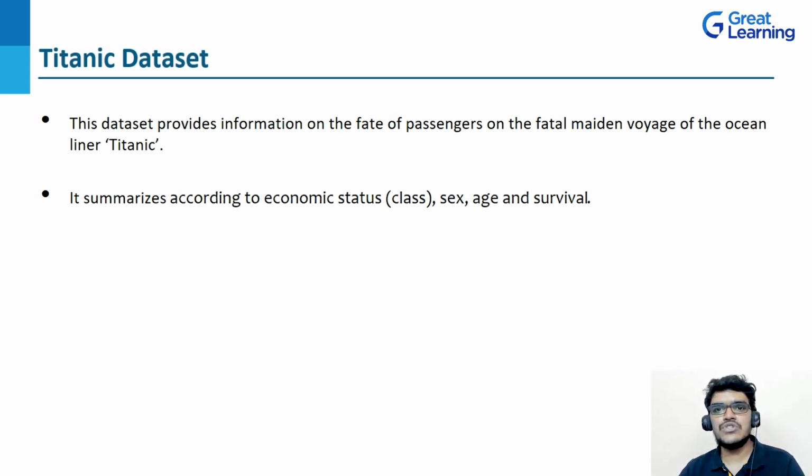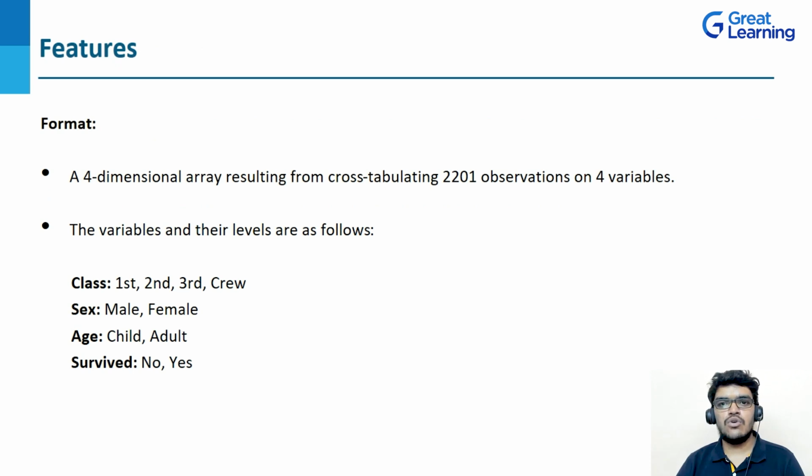Now let's see the features of this dataset. Coming to the features, let's see the format of this Titanic dataset. Basically, we have four attributes here, starting from class, sex, age and survived. This dataset contains the actual age of half of the passengers. Also, it describes the survival status of the individual passengers on the Titanic. So this is the basic idea about the Titanic dataset.